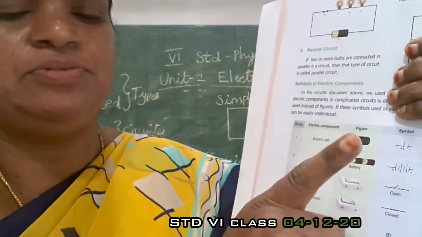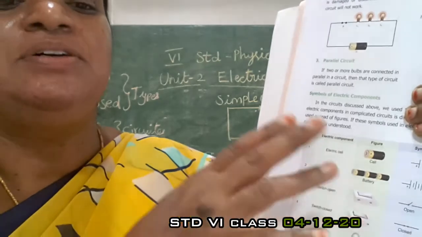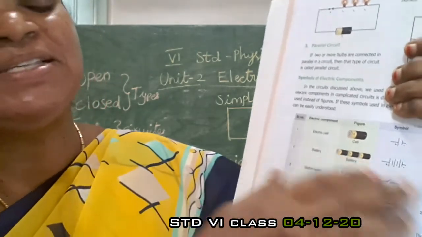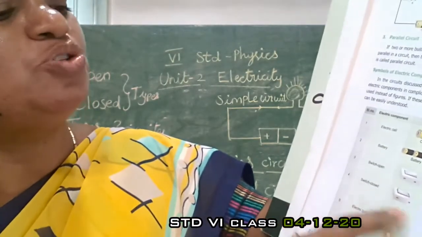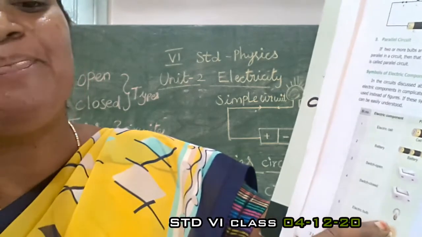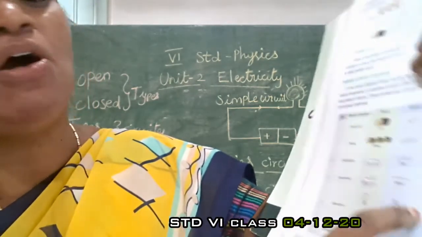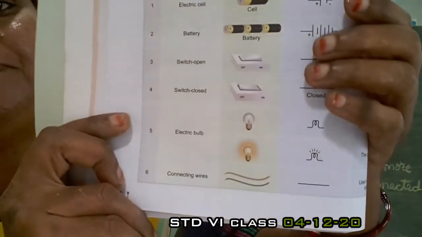A cell is a single unit, but a battery is a collection of cells, so plus and minus continue in sequence. Then the switch, open switch and closed switch. Then the electric bulb: here the bulb is glowing, here the bulb is off. Those are the symbols.